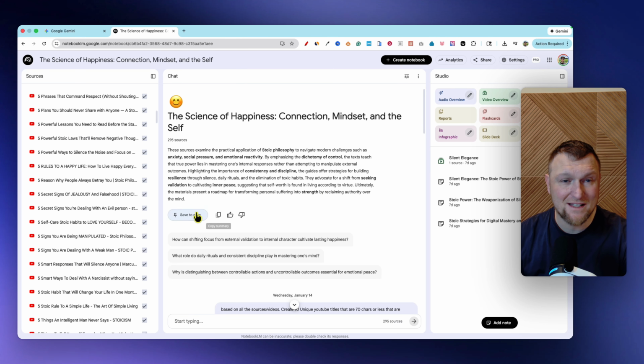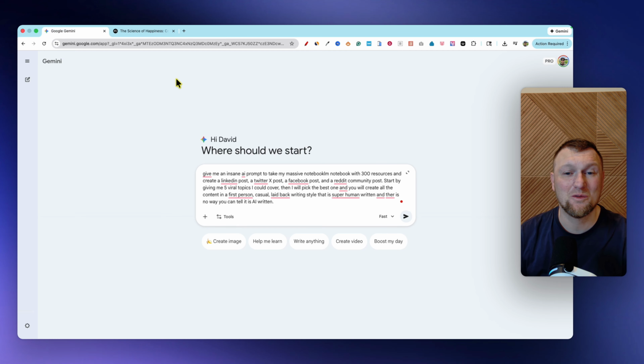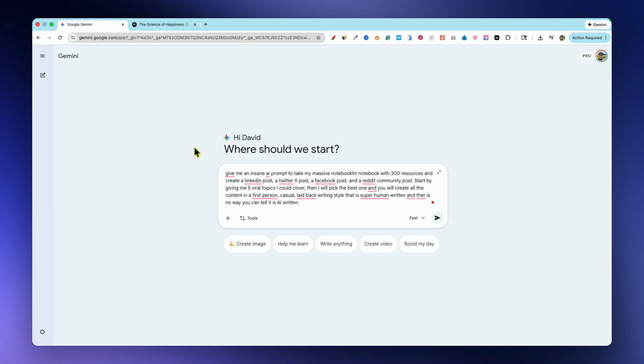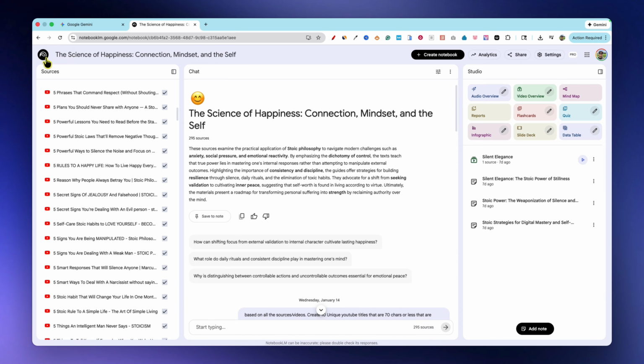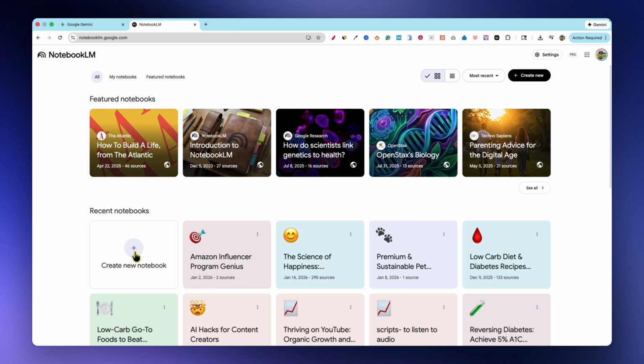So once you get all this set up right here, you're going to go over here into Google Gemini. You're going to put in a prompt, something like this. I say, give me an insane AI prompt to take my massive NotebookLM notebook. Right? When you come back in over here, this is called a notebook. We come back out over here. It says create a notebook right here.